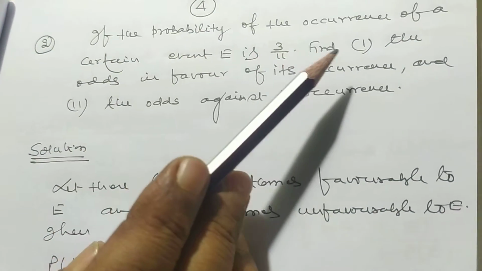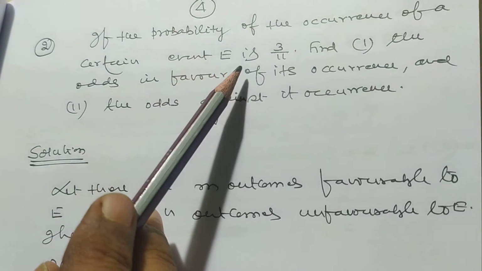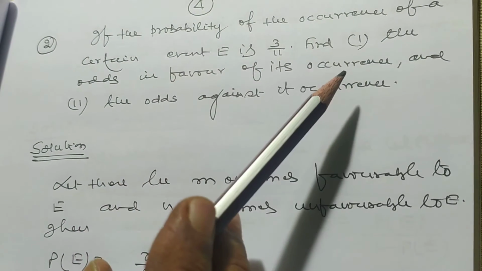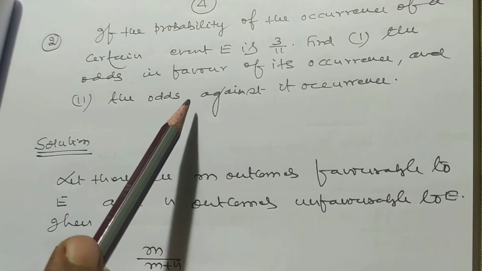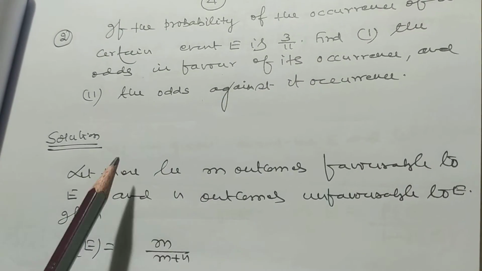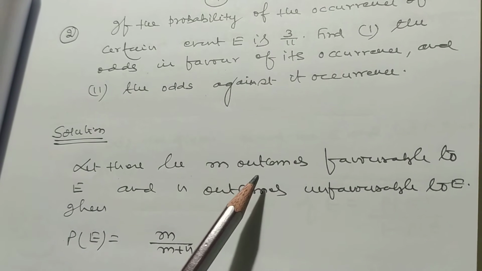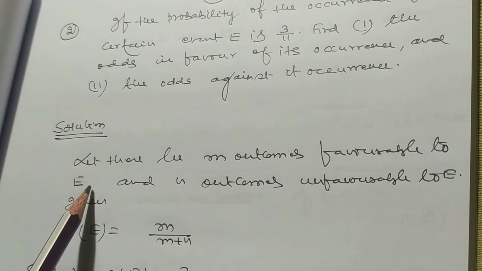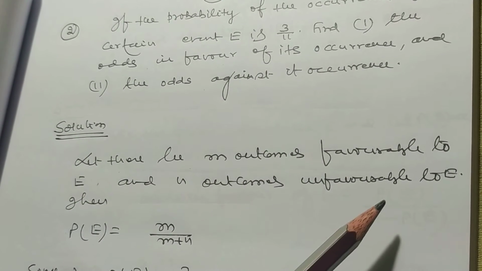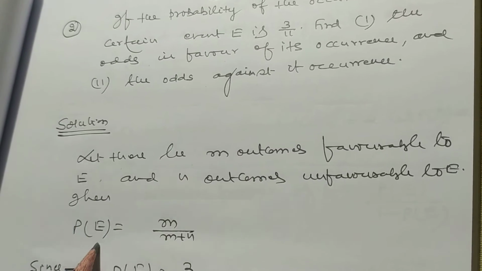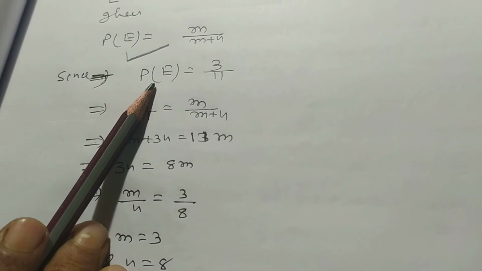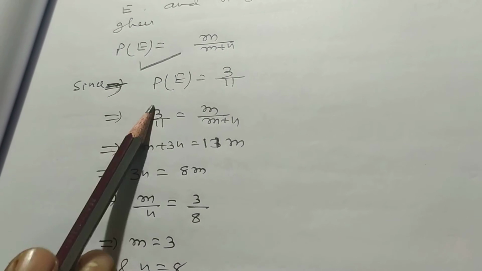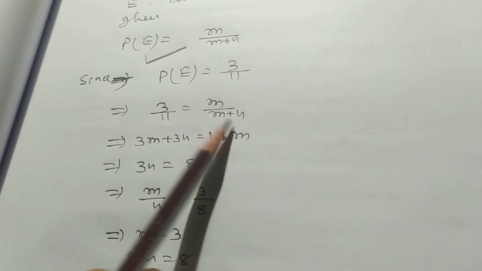The probability of the occurrence of a certain event E is 3 by 11. Find the odds in favor of its occurrence and the odds against its occurrence. Let there be m outcomes favorable to E and n outcomes unfavorable to E. Then probability of E is equal to m by m plus n. Since probability of E is equal to 3 by 11, so 3 by 11 is equal to m by m plus n.